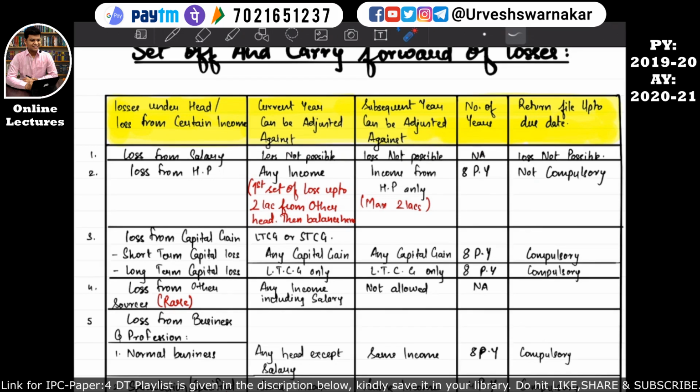But even after utilizing the income available to set off the loss of the house property, if the entire loss is not set off, the loss of the house property which is not set off can be carried forward for 8 previous years. And in the subsequent previous year, the losses from the house property that are carried forward can be set off against the income from house property only, that also up to a maximum of rupees 2 lakhs. I hope this is also quite clear.